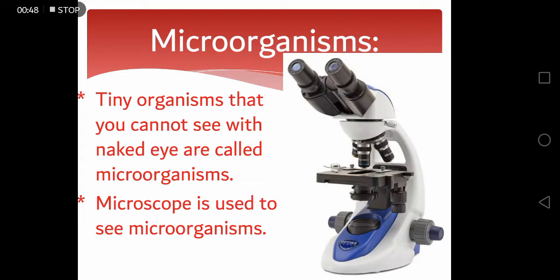Although you can easily count large living things that you see, there are millions of living things around you that are very small and you cannot see them. So the tiny organisms that you cannot see with the naked eye are called microorganisms. Microscope is a device that is used to see microorganisms. This is a picture of microscope as you can see.